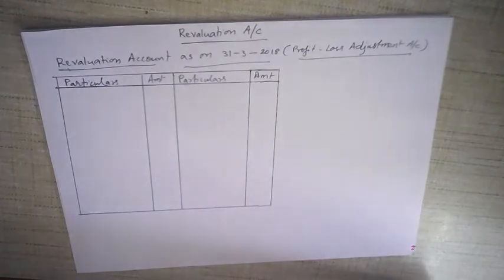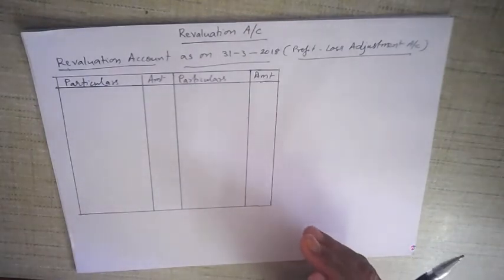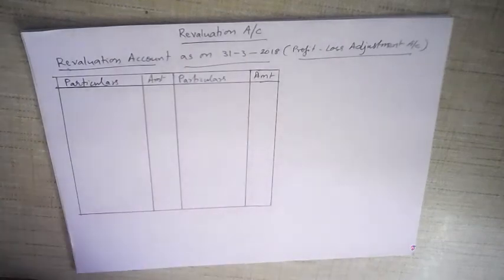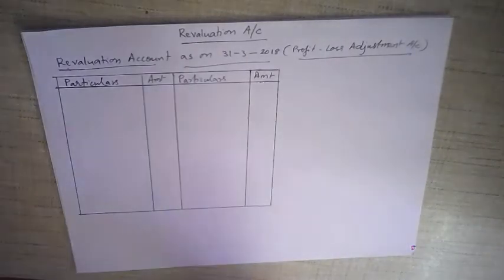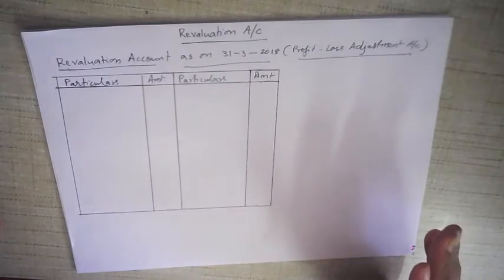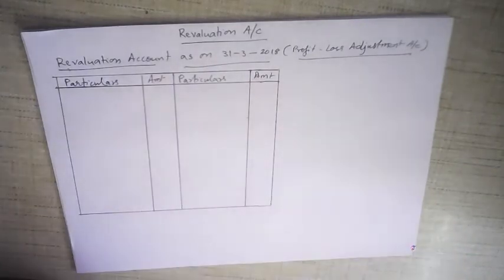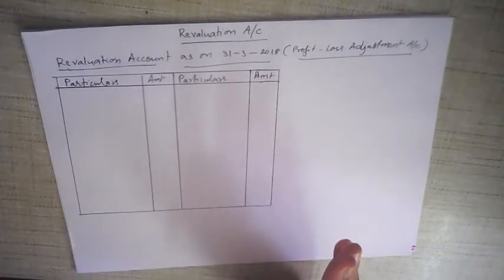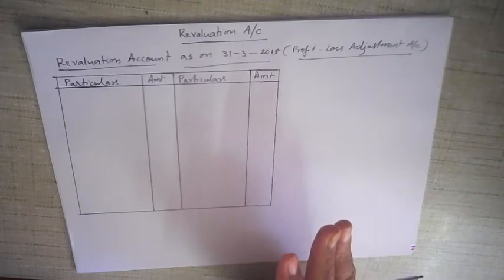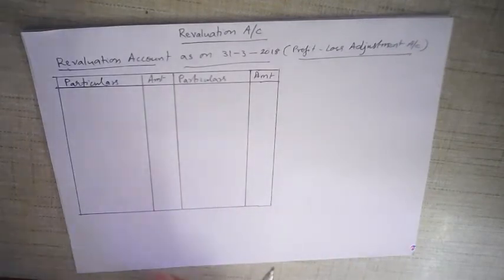Hello, good morning, students. Today we are going to learn a little bit about revaluation account. Now we have started reconstruction of partnership. A partnership is basically reconstructed when there is a change in the profit and loss sharing ratio. There are circumstances through which the profit and loss sharing ratio has to be changed.